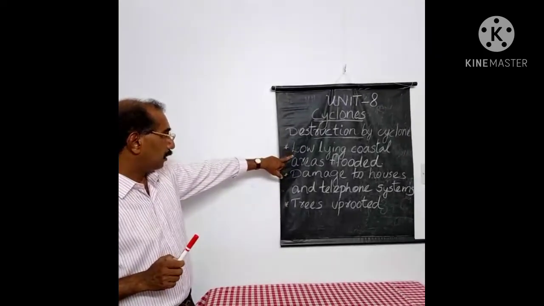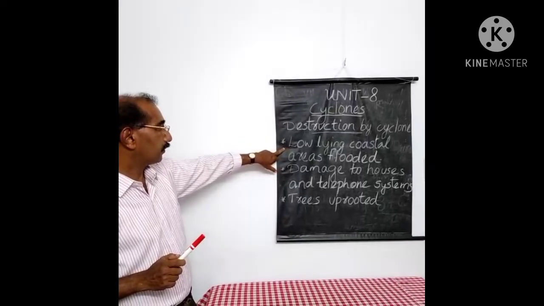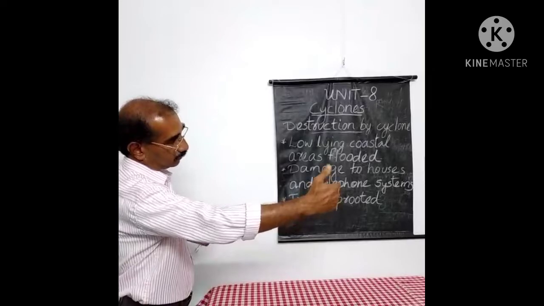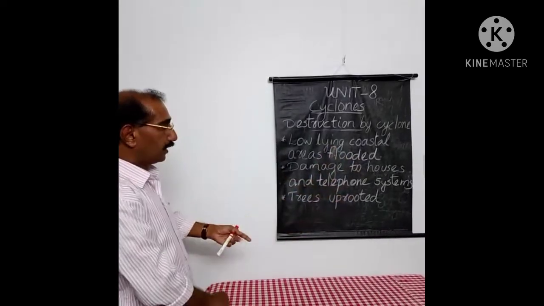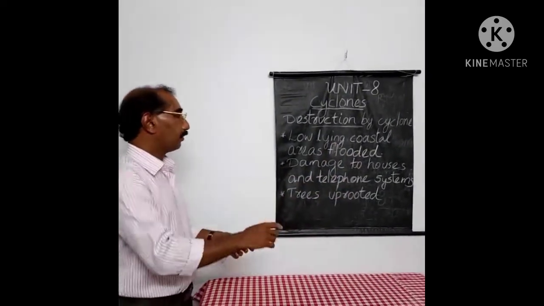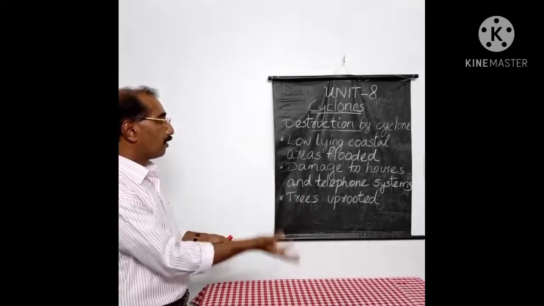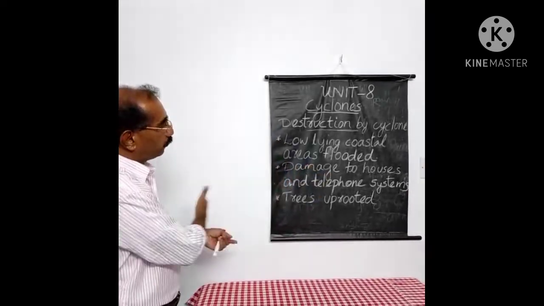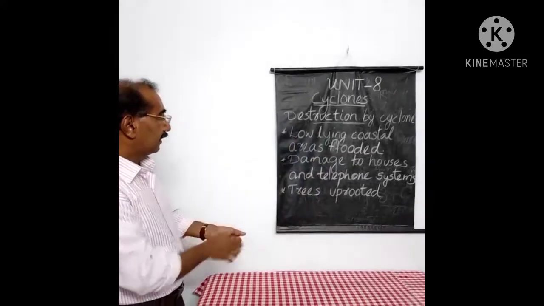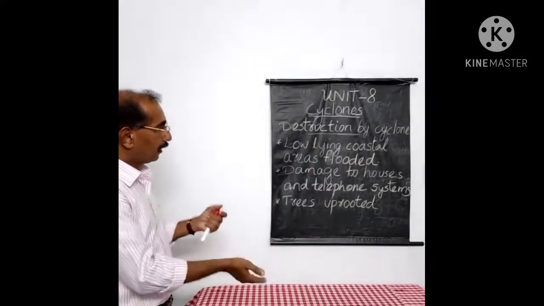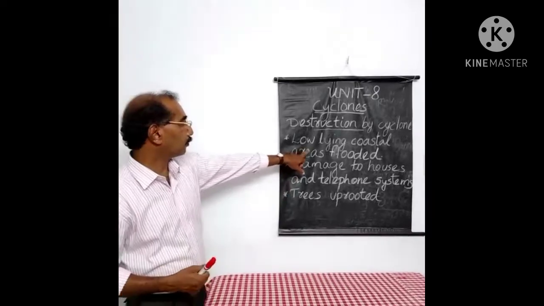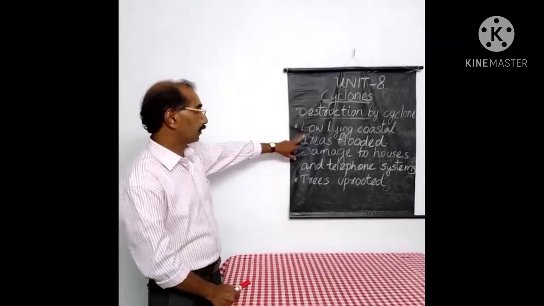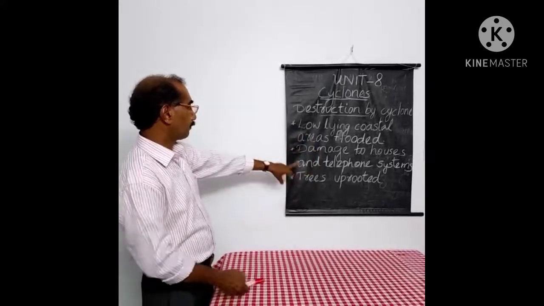First of all, low-lying coastal areas will be flooded. As I told you just now, when the cyclone is approaching from the sea towards the coastal area, this moving cyclone will be attracting water from the sea. So the water, like a ball, moves towards the coastal areas. And then, as a result, this seawater will enter into the low-lying coastal areas. So the low-lying coastal areas will be flooded due to cyclone.